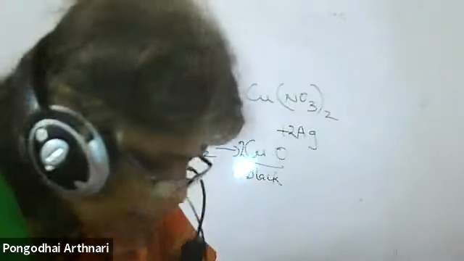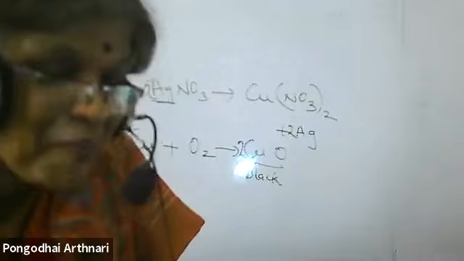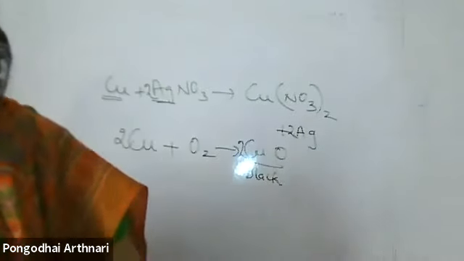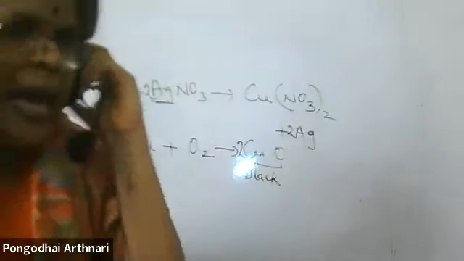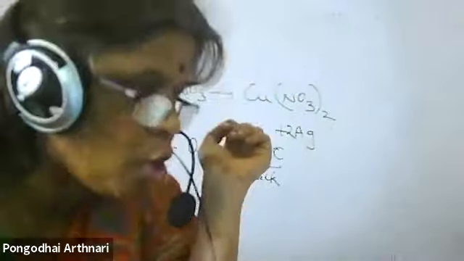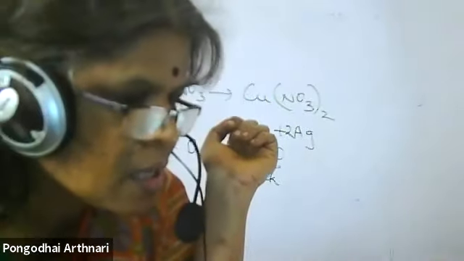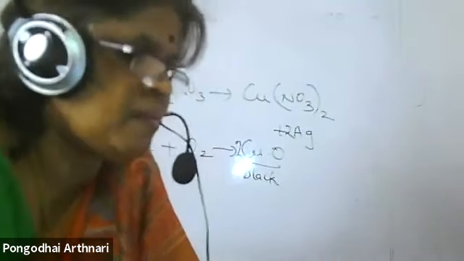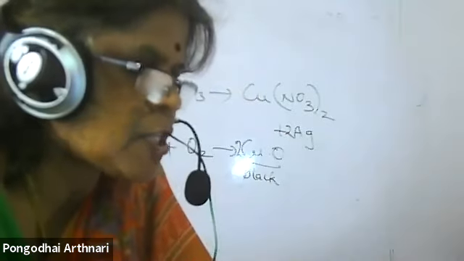From its solution, ma'am. From its compound. That has to be mentioned. The highly reactive metal displaces a low reactive metal from its compound, or from its aqueous solution, its salt solution. That has to be specified.